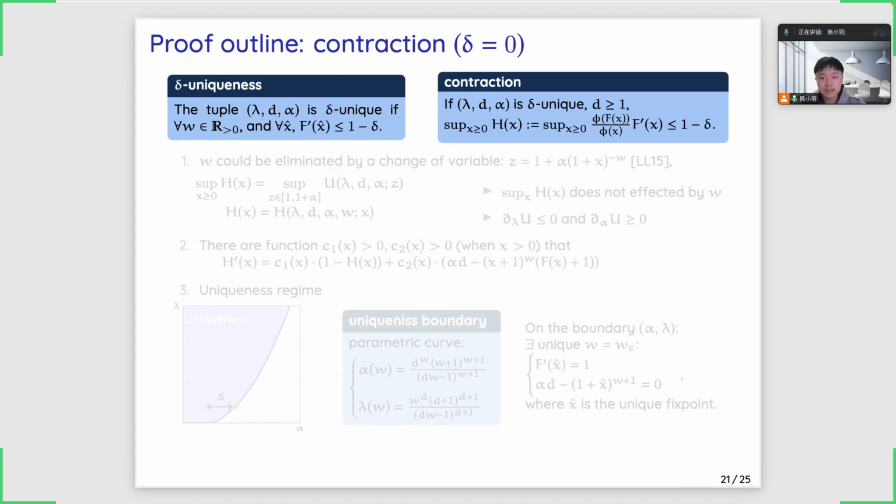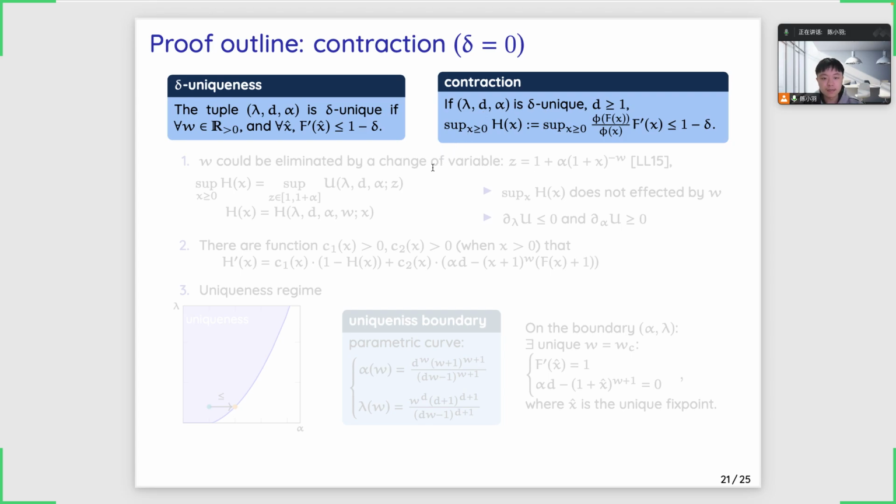So we actually reduced the task of bounding the total influence to a precisely defined mathematical problem: given the parameters lambda, d and alpha to be delta unique, the function h is bounded by 1 minus delta. And for simplicity, here let us just consider this problem for the special case where delta is 0. This would help us to hide some annoying details. And we actually need 3 observations to finish the proof.